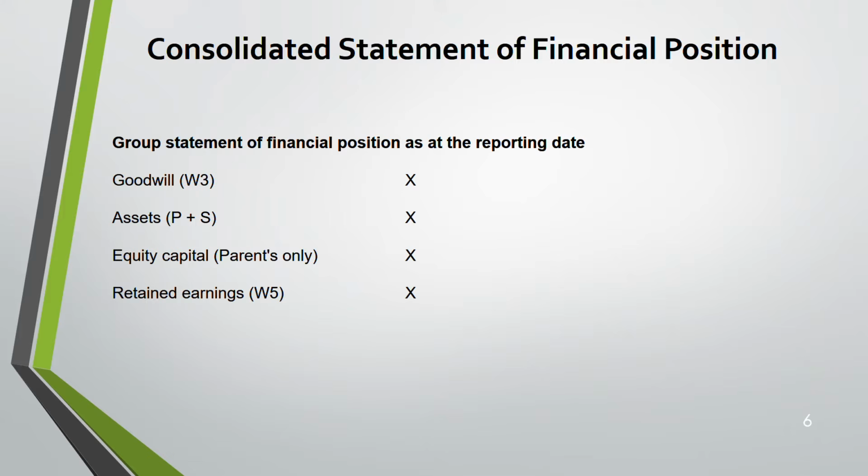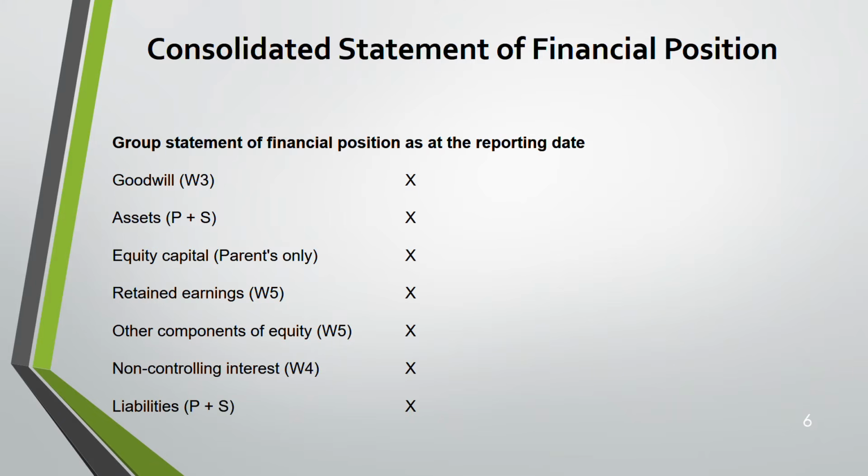We'll go in depth: how goodwill is calculated, how retained earnings is calculated. Next is other components of equity. This also has a separate working. Non-controlling interest. This also has a separate working. All this will be added. And liabilities, again like assets, parent plus subsidiaries. So this is how your group statement of financial position will look like.